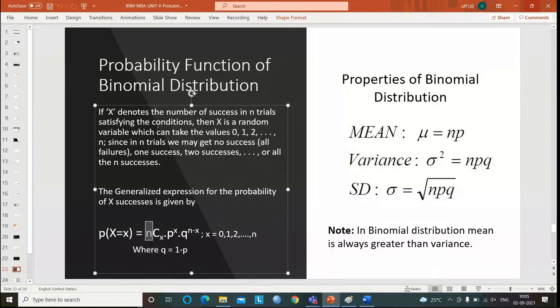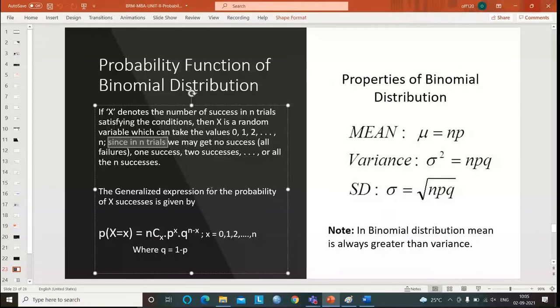So if these conditions are satisfied, then x is a random variable which can take the values 0, 1, 2, and so on up to n, that is 0 to n. Why? Since in n trials we may have no success.